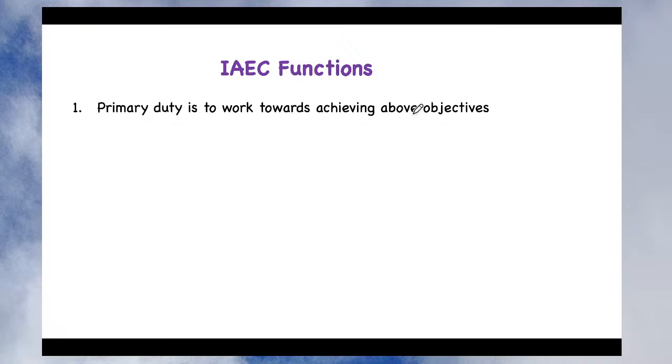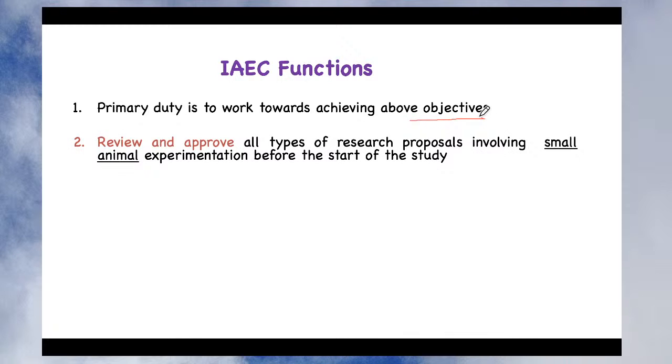So just now we have seen all the objectives. The first and primary duty of every member of the Institutional Animal Ethical Committee is to work toward achieving all those 8 objectives. Secondly, when an experiment is performed on an animal, those experiments should be reviewed and approved by the Institutional Animal Ethical Committee.